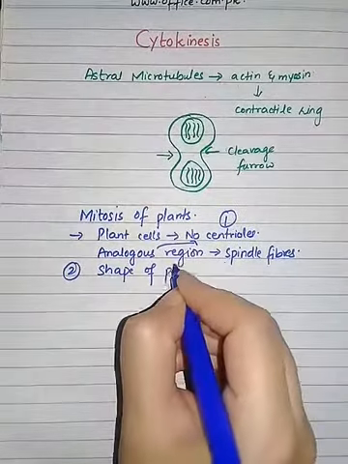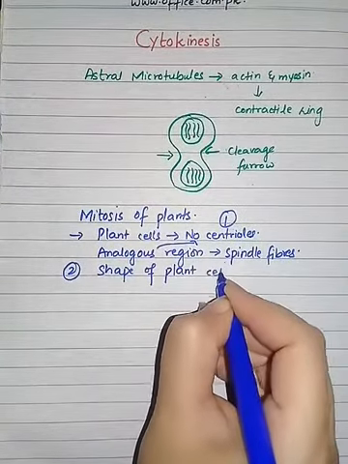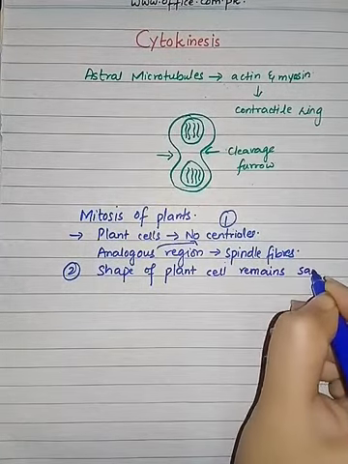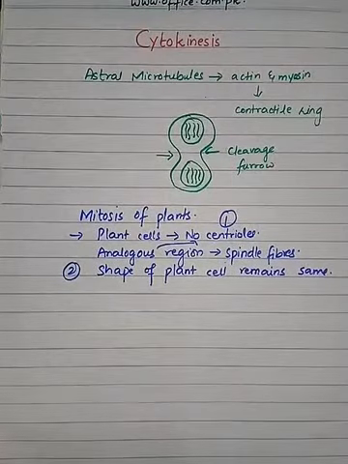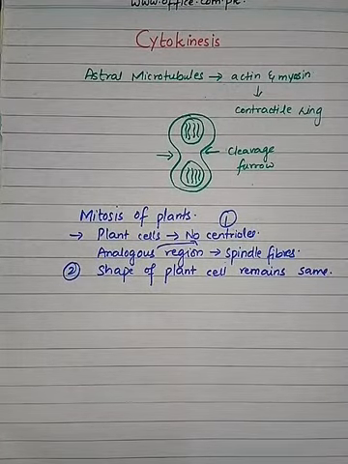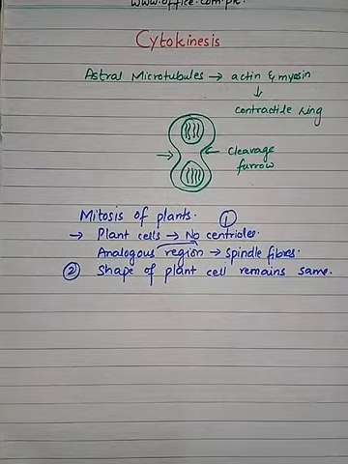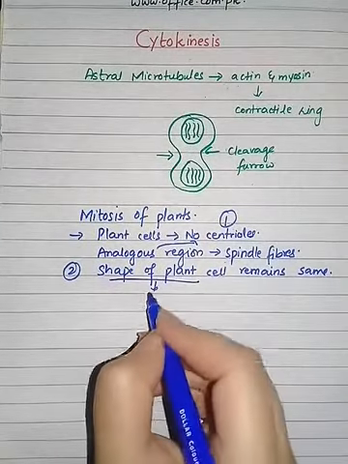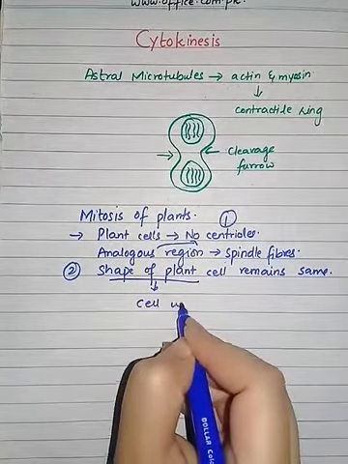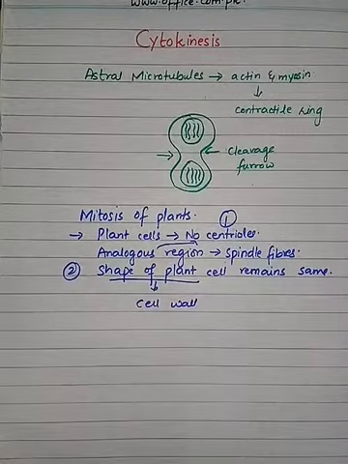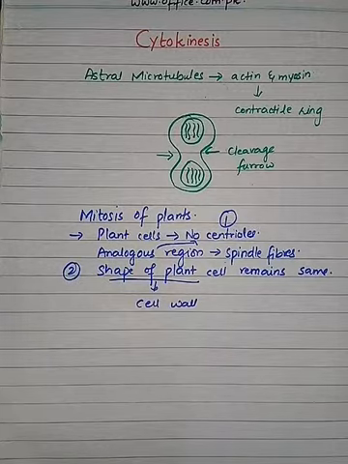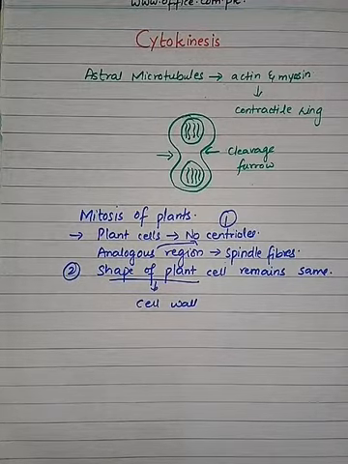But the shape of the plant cell remains the same, when we compare it to the animal cell. What is the reason that the shape remains the same? This is because the plant cell is surrounded by a cell wall, and the cell wall is very rigid. Because of that, the shape of the cell remains the same during cell division.